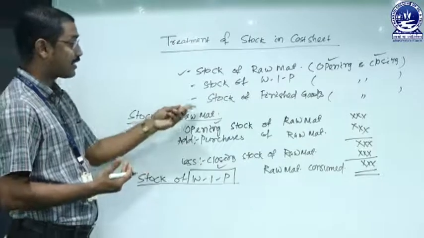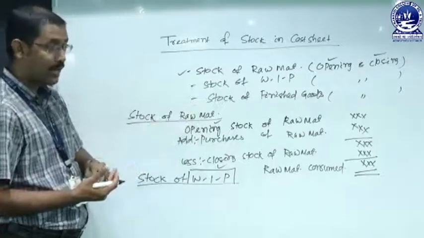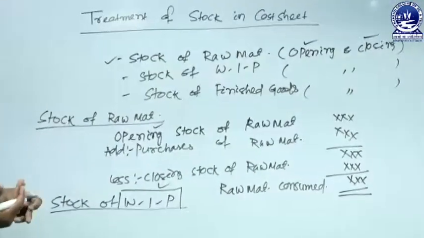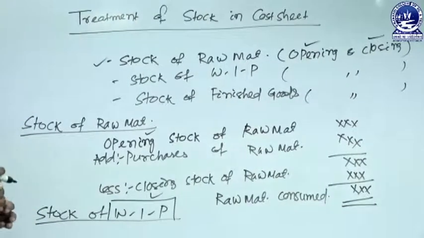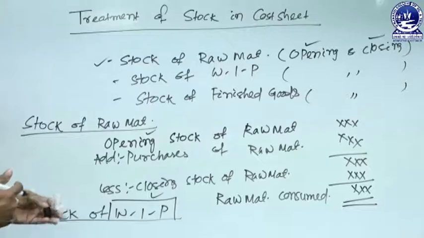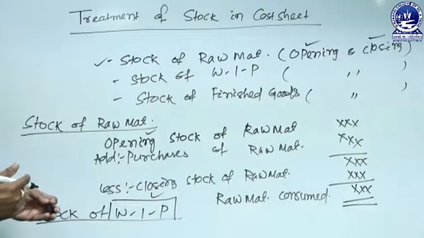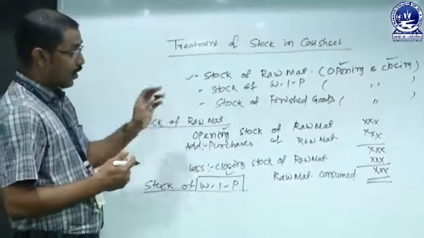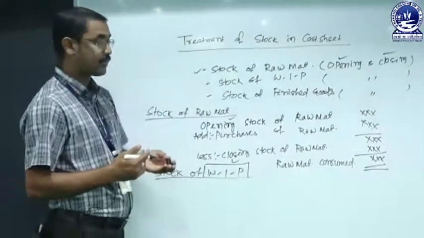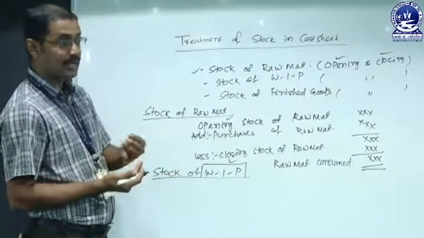That means it is neither the stage of a raw material nor a finished good. It is at the middle stage. Production is going on but not yet completed. So the stock of work in progress is valued at factory cost. We already discussed in our last class that prime cost plus factory overhead is factory cost.